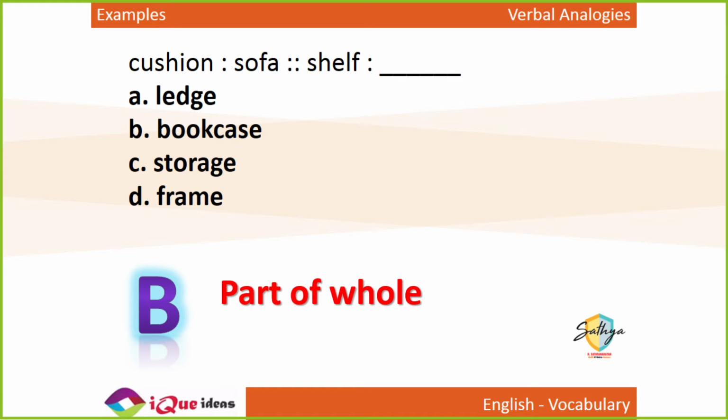Storage is not an object. A sofa is an object, but storage is not an object. A bookcase is used for storage. Storage is the use, not the name of an object. So cushion is to sofa as shelf is to bookcase.